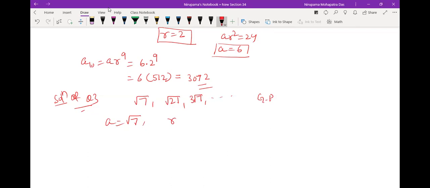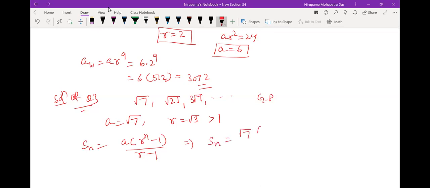Now you see, root 3 is greater than 1. We have to find the sum, so Sn equal to, for R greater than 1, A into R to the power n minus 1 divided by R minus 1.